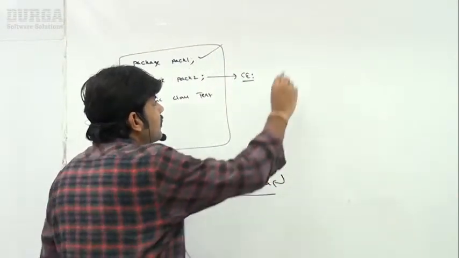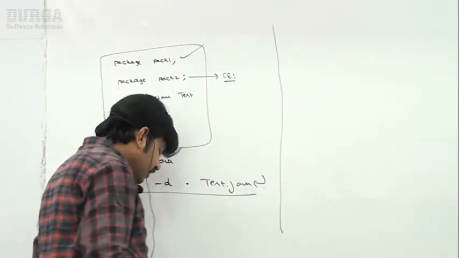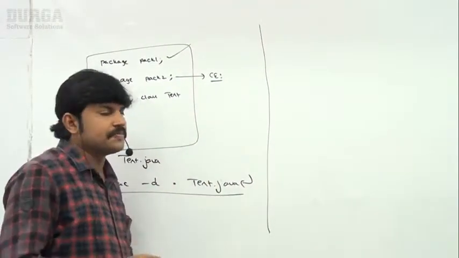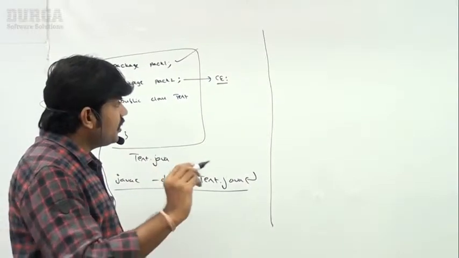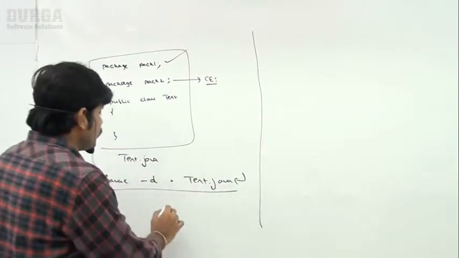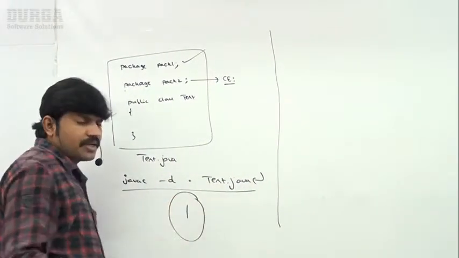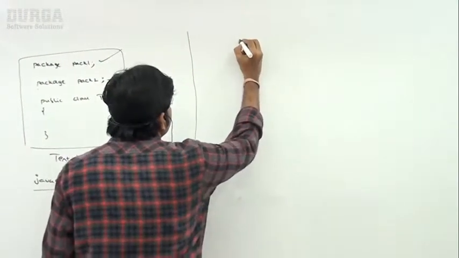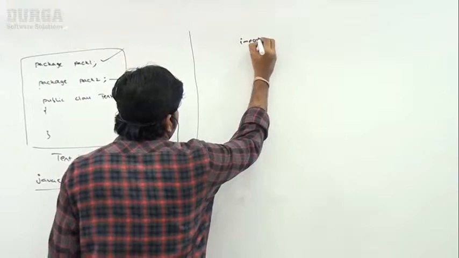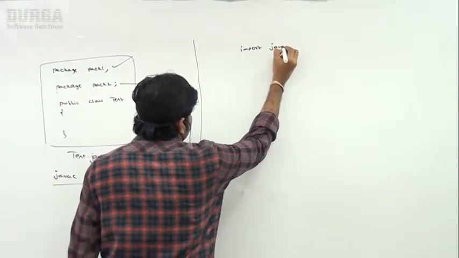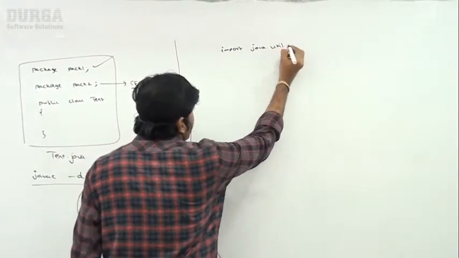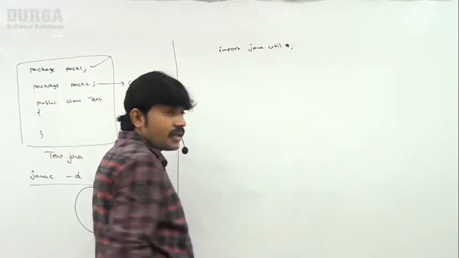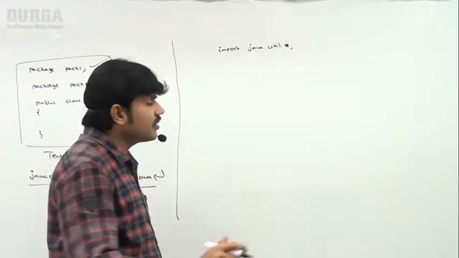Next, another point, sir. Very important. Take special care about this point. Here, this is the first conclusion. Second conclusion I am ready to talk about. Very important. Listen. Sir, I am taking import java dot util dot star. Import java dot util dot star.